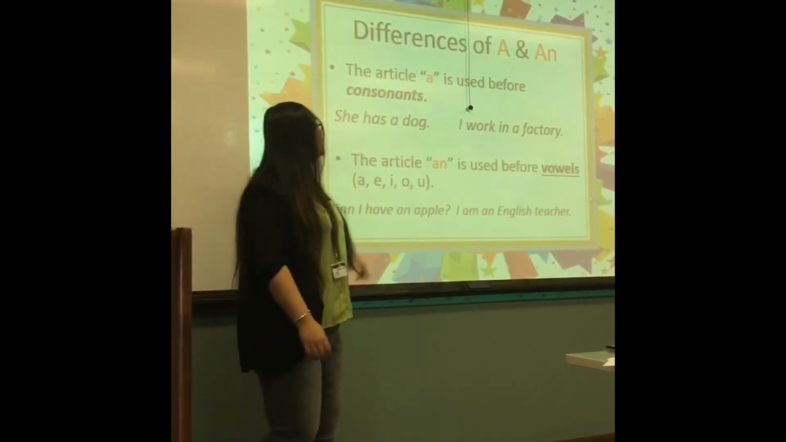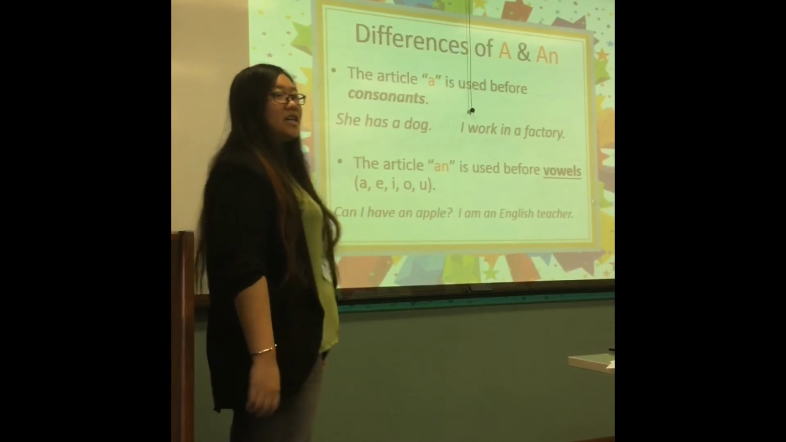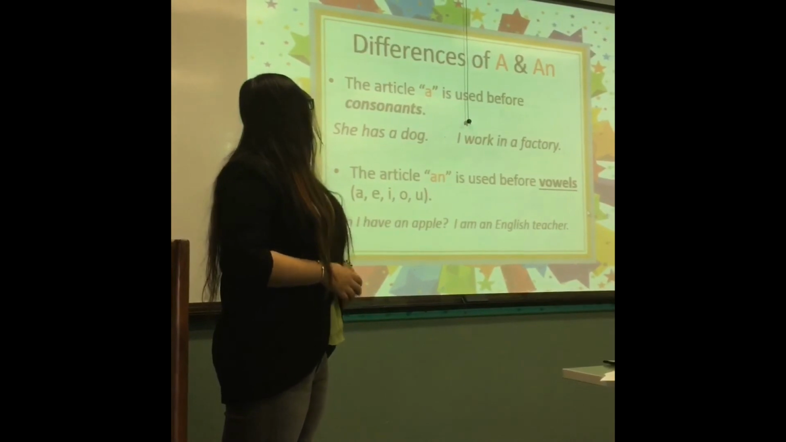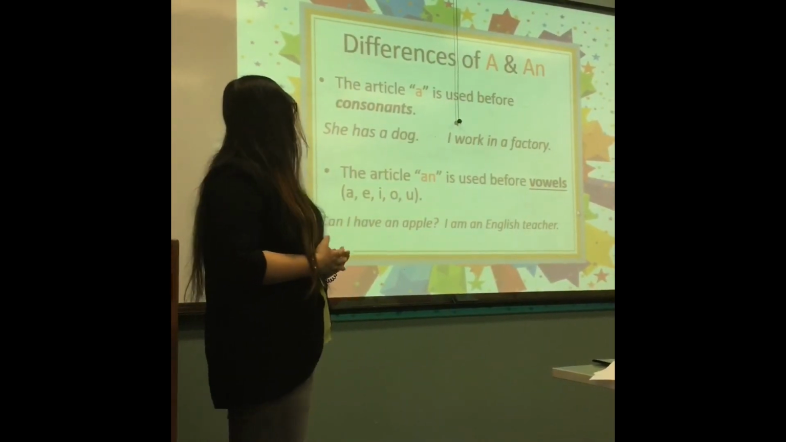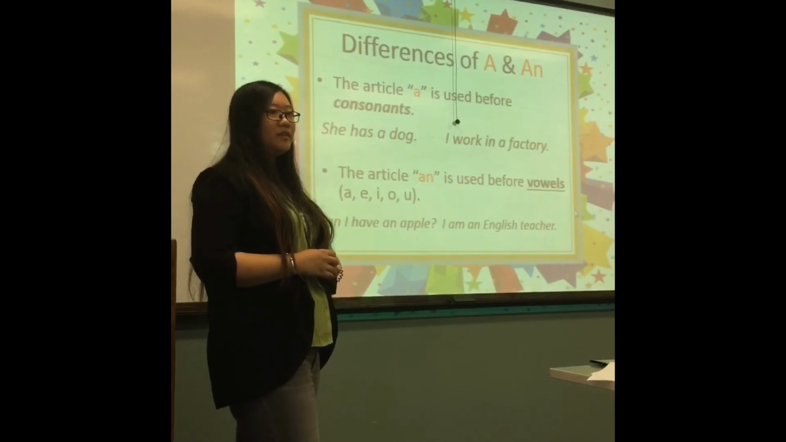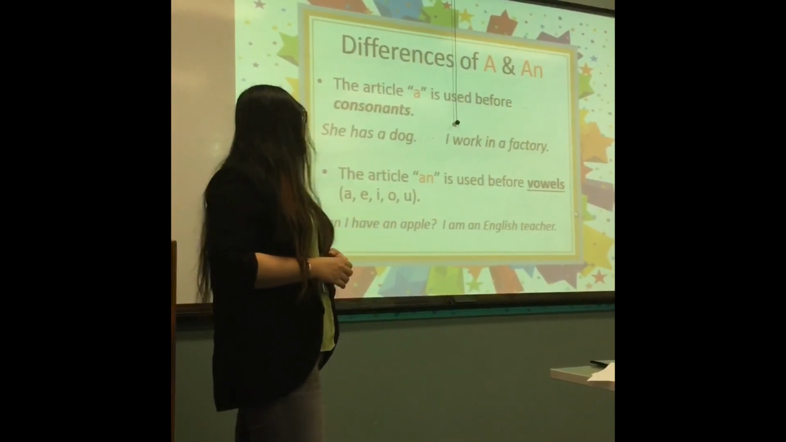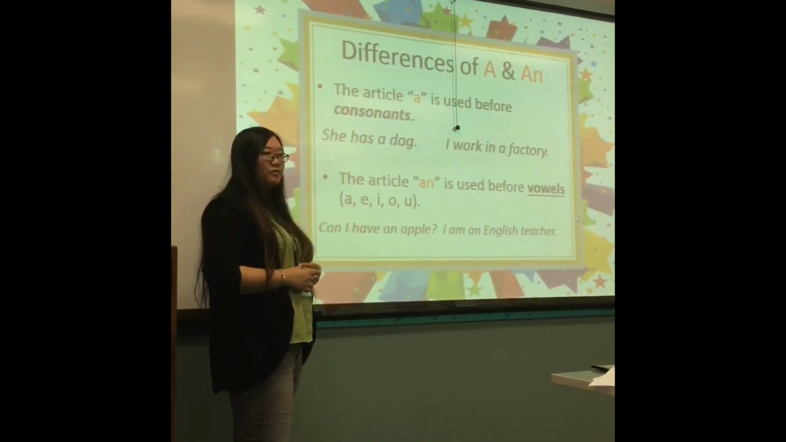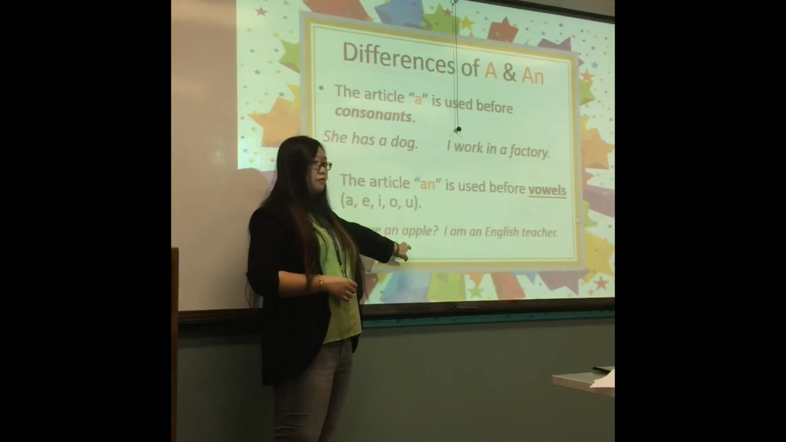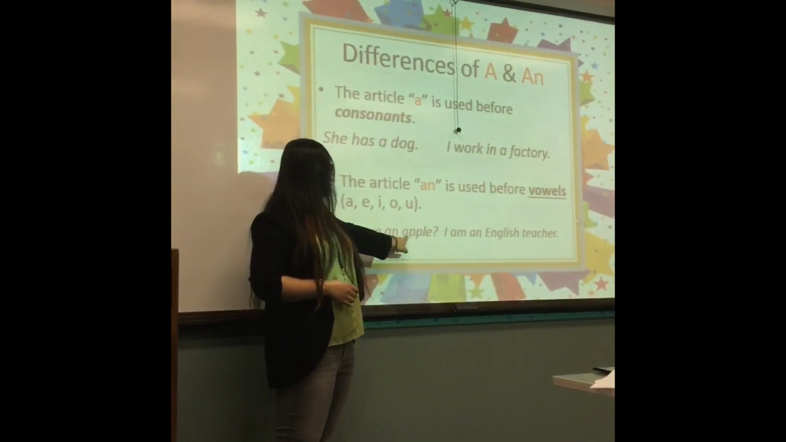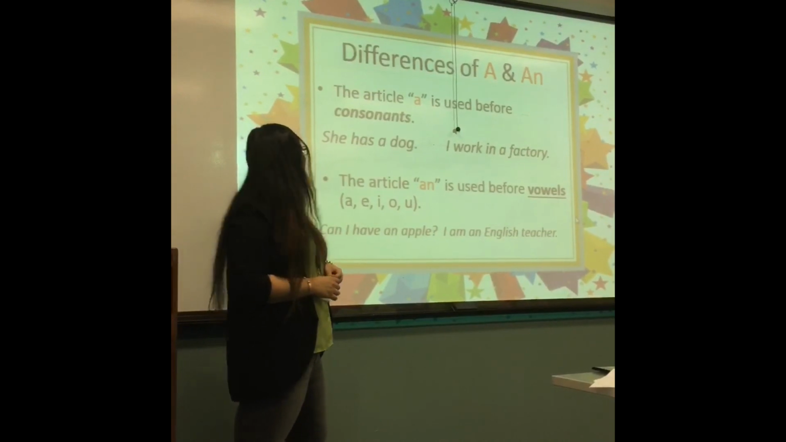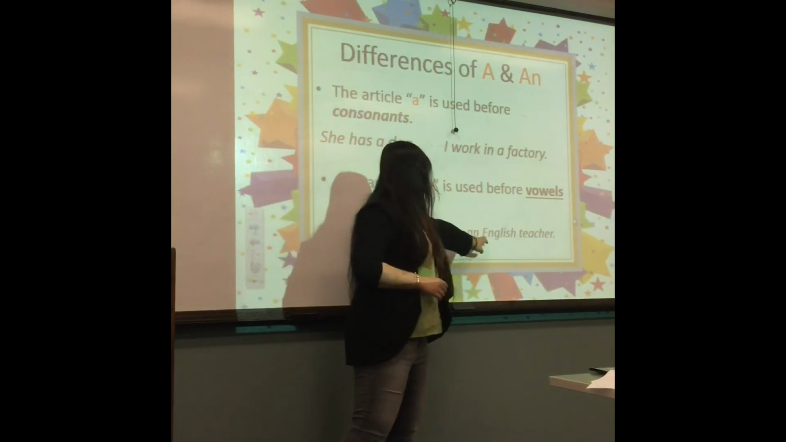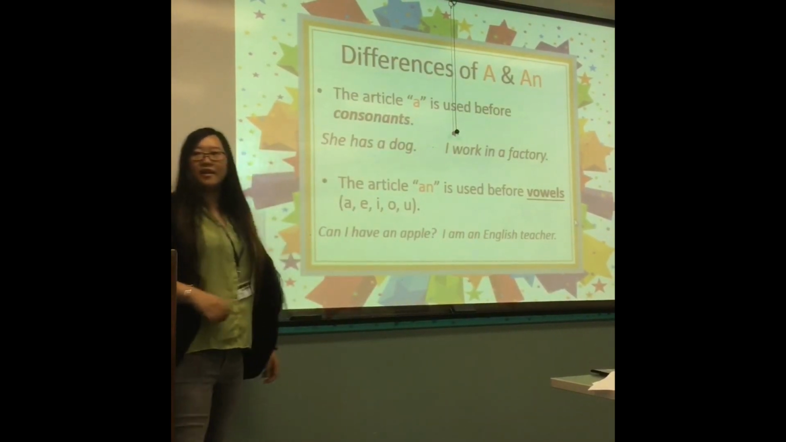For example, for consonants: she has a dog. D is not a vowel, right? So we use a. And I work in a factory. Factory, F is not a vowel. But for vowels: I have an apple. An apple, A is a vowel, A-E-I-O-U. I am an English teacher. An English teacher, E is a vowel, A-E-I-O-U.